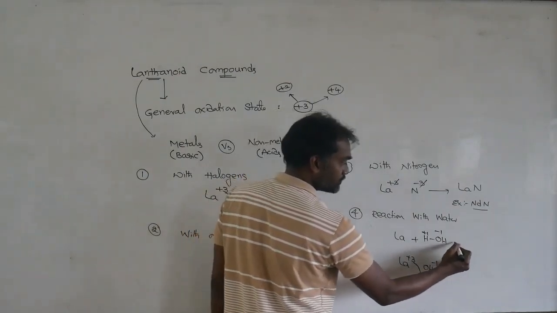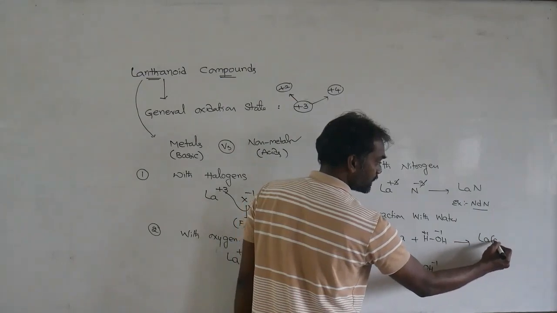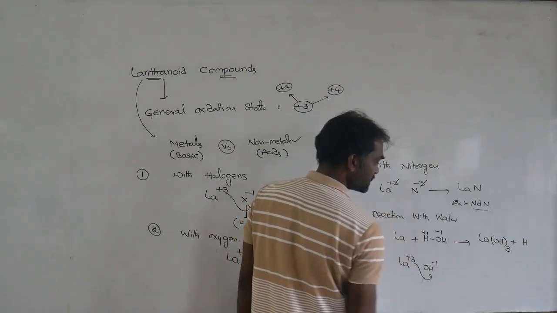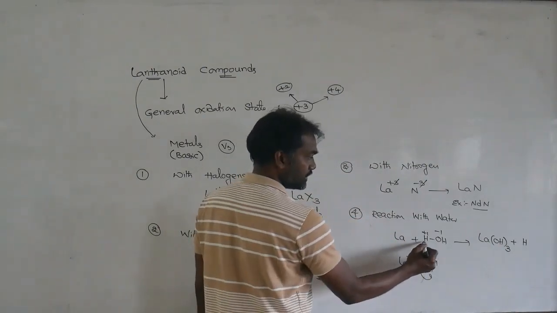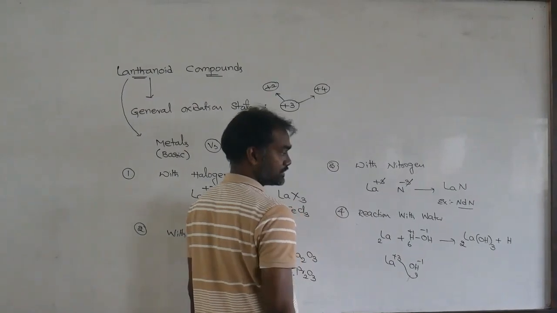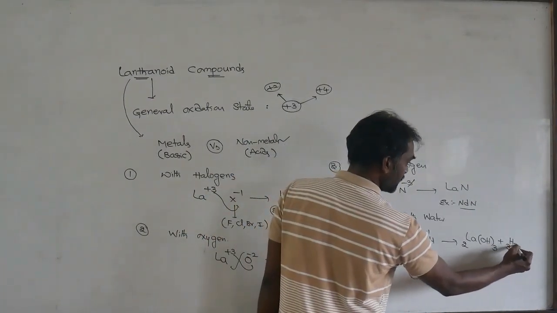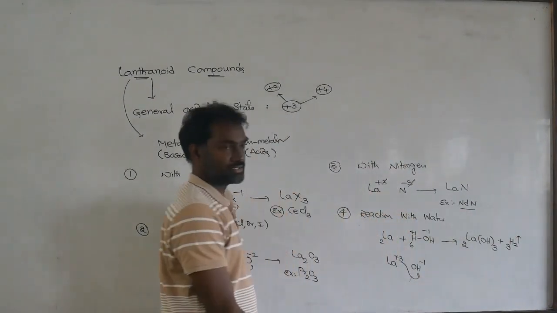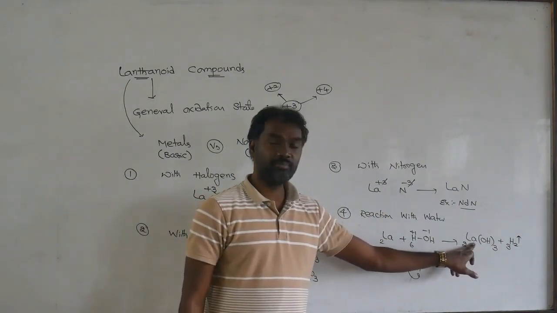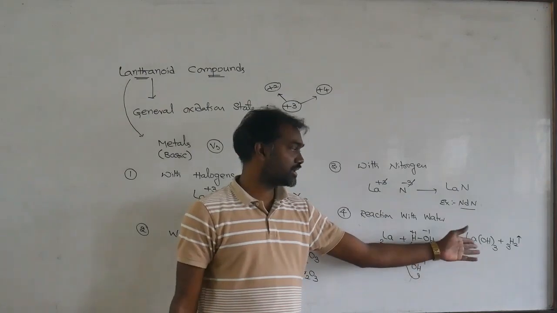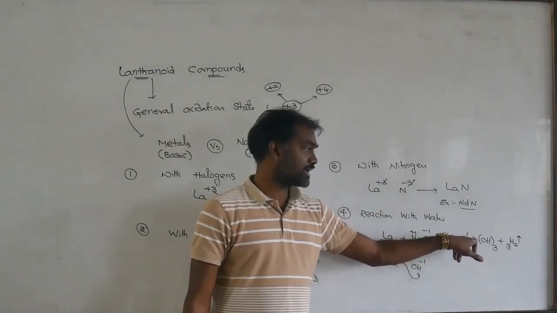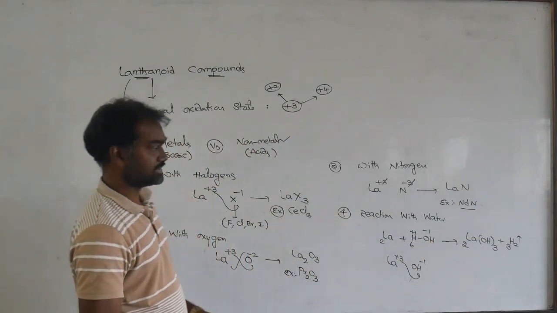The formula becomes La(OH)3 plus hydrogen gas. For balancing, you take 6 water molecules, giving 3H2. Hydrogen gas is liberated along with lanthanum hydroxide. You can write the same for cerium, praseodymium, neodymium. The basic formula is La(OH)3.